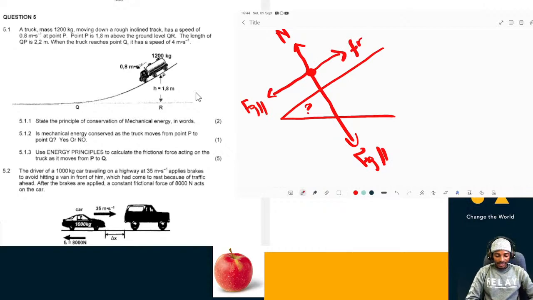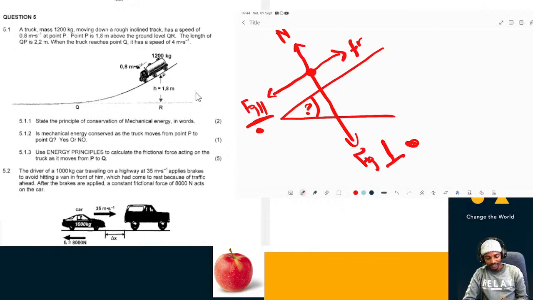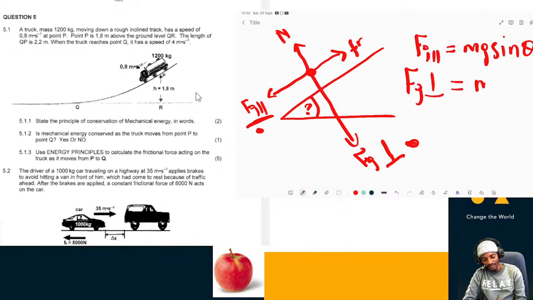All right, but we'll have a problem here because this one should be perpendicular. I'm sorry. So Fg perpendicular and Fg parallel depend on this angle, which is not given to us because by definition, Fg parallel is equal to mg sin theta, and Fg perpendicular is equal to mg cos theta.